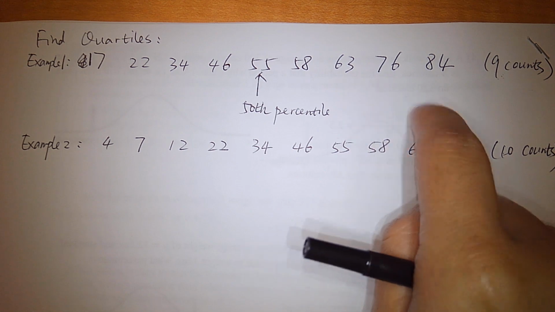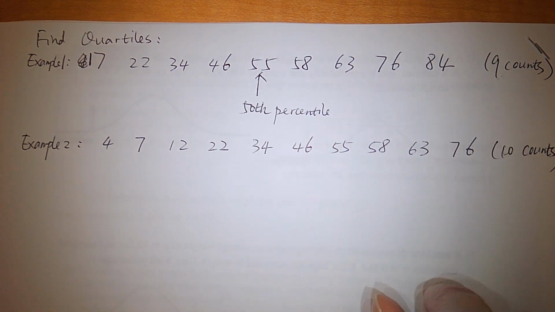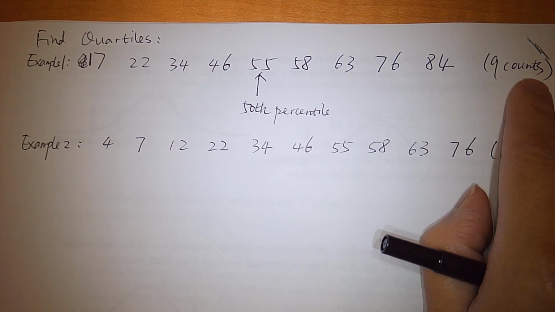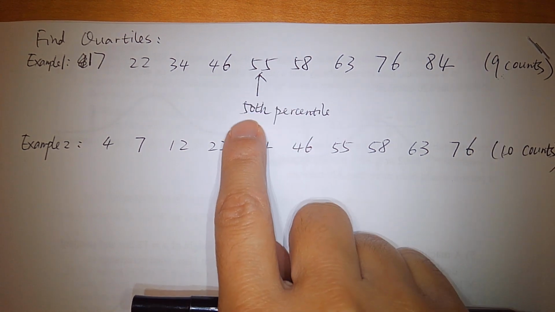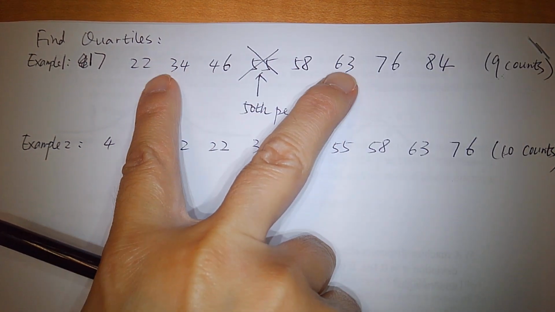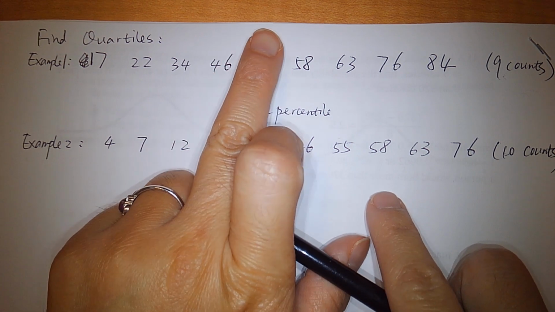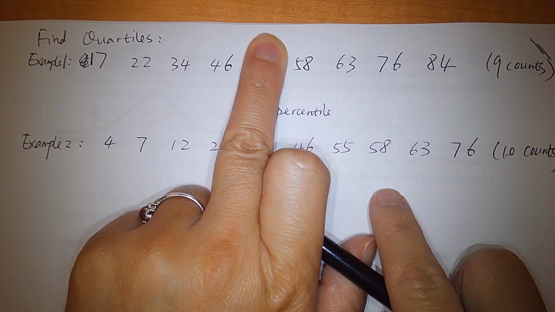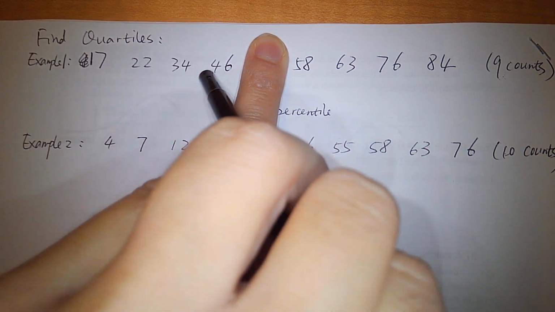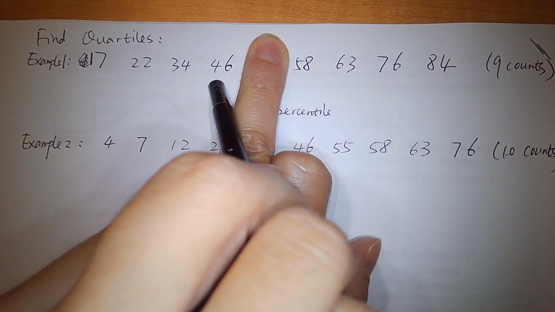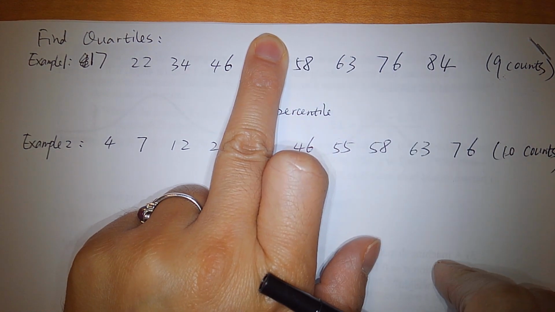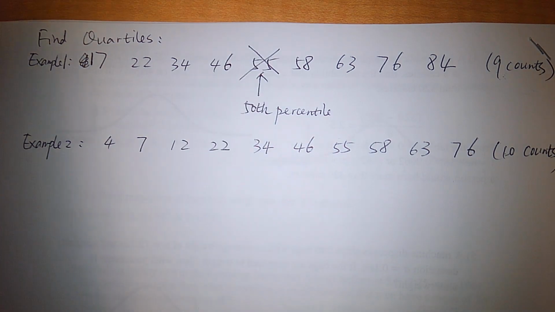And when we count the data, we count as 1, 2, 3, 4, 5, right? So if we encounter an odd number of counts, and once we figure out the 50th percentile, in order to find the other 2 percentiles, 25 and 75, we're not going to consider the 50th percentile anymore. So this way, we'll have what? 4 data values in this group, and this rest of data is what? A group, okay?